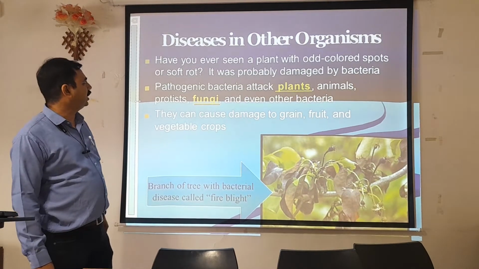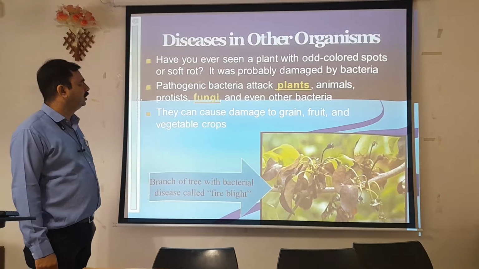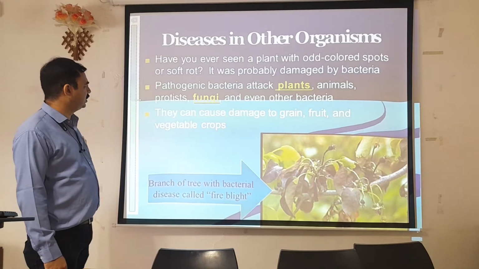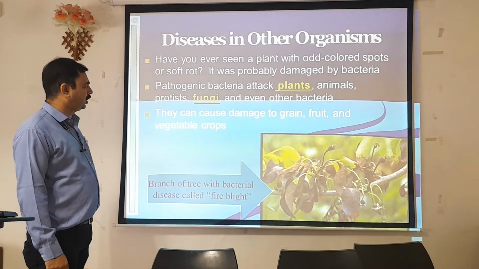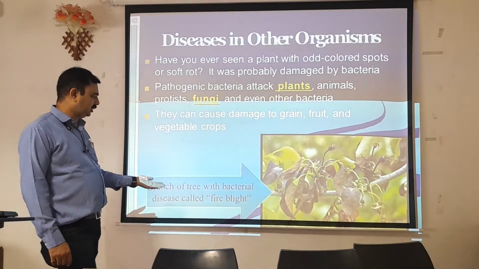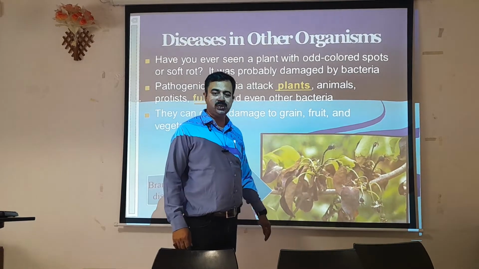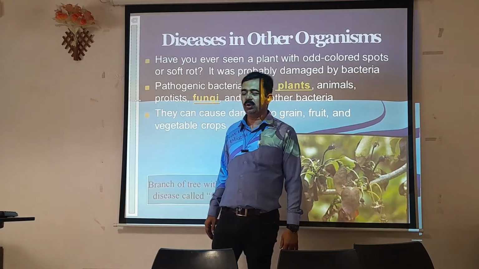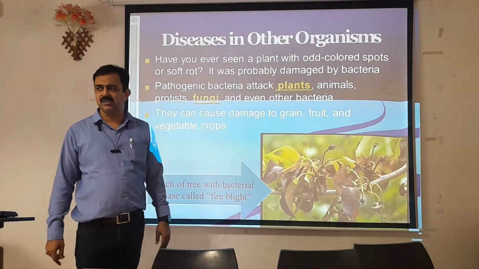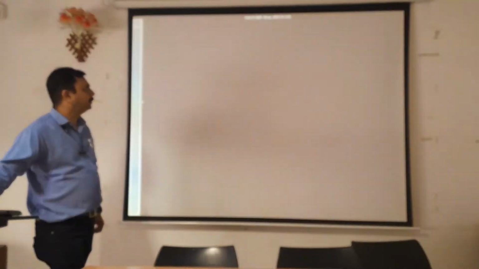Disease in other organisms. Have you ever seen a plant with odd colored spots or soft rot? It may probably be damaged by bacteria. Pathogenic bacteria attack plants, animals, fungi, and even other bacteria. They can cause damage to green crops, fruits, and vegetable crops. Branches of trees can get a bacterial disease called fire blight, and wilting takes place. So it is not only causing diseases in humans, but it can also cause diseases in plants as well. These are again harmful to plants.